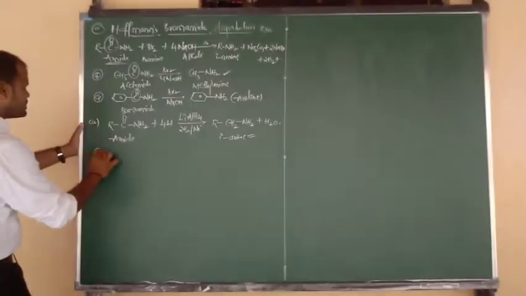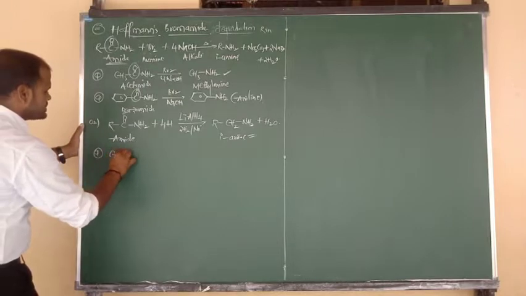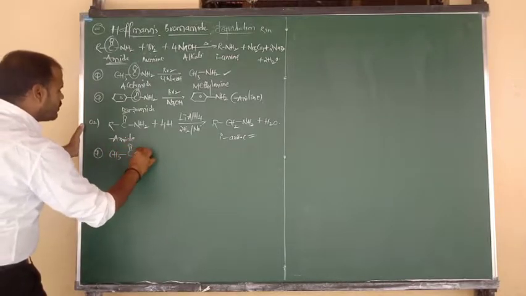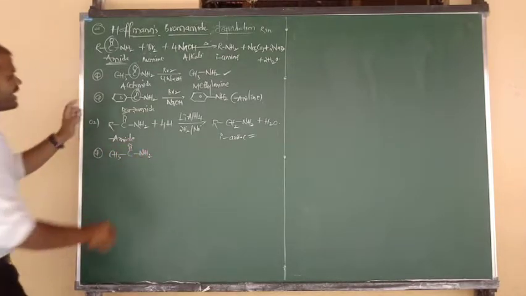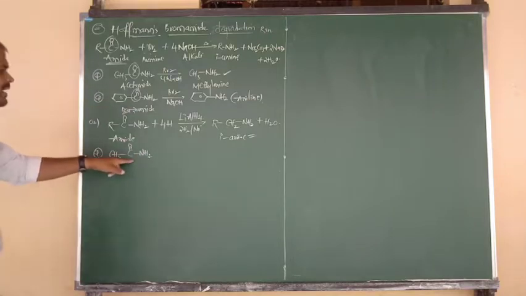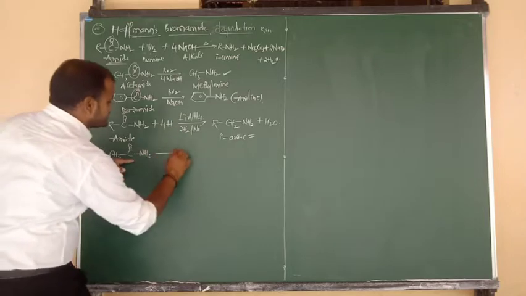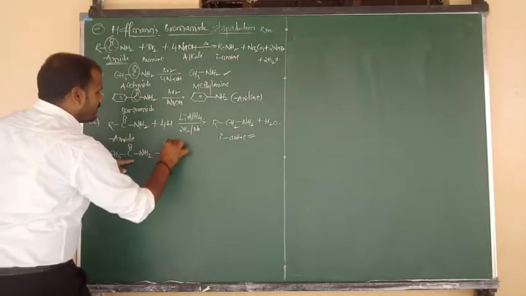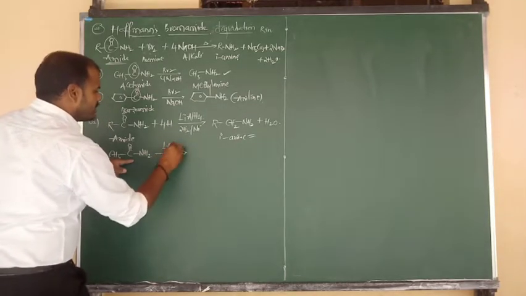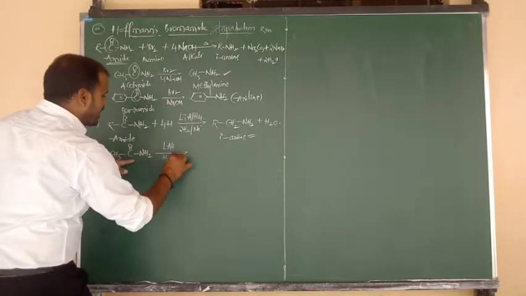Once again, based on this, also a question: CH3 bonded to C double bond O bonded to NH2. Again, what is the name of this compound? Acetamide. It undergoes the process of reduction. Reduction takes place by using what, beta? Lithium aluminum hydride, and also we can consider catalytic hydrogenation.